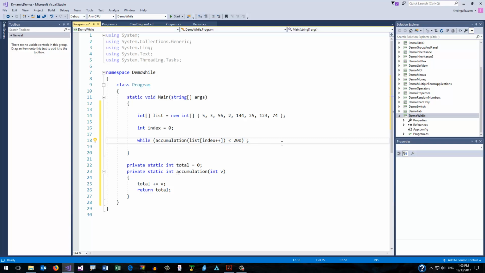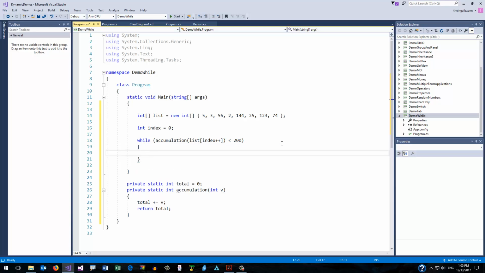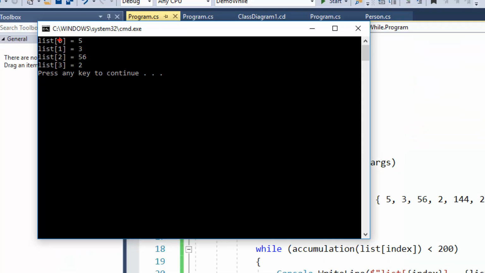If I did want to have a body, so let's just say for the sake of argument that I needed something in there, like let's say an output statement, it could look something like that. So we'll run the code, and we can see our various values, and we know that those added together is less than 200, but the next value in the list would have pushed us over our accumulated total of 200.